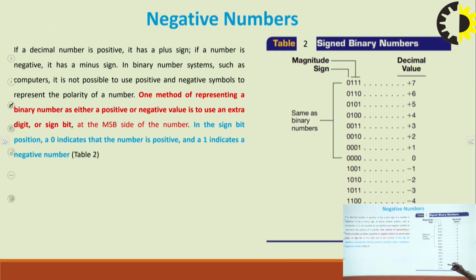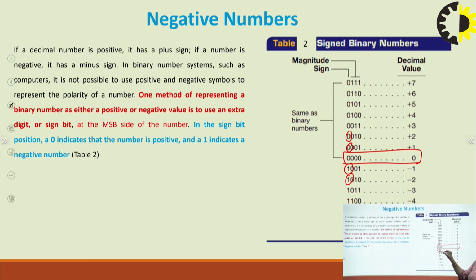Then there is another topic, that is negative numbers. In a similar way as we write positive numbers, we should also know how negative numbers are written in this binary number system. So when we write the number system in negative form, we collect from 0 to 7 and 0 to -7, right? For 0 it is 0 0 0 0, four times 0. If we see +1 and -1, there is a difference of only this MSB, right? Similarly, if we see +2 and -2, there is a difference of this MSB, right?